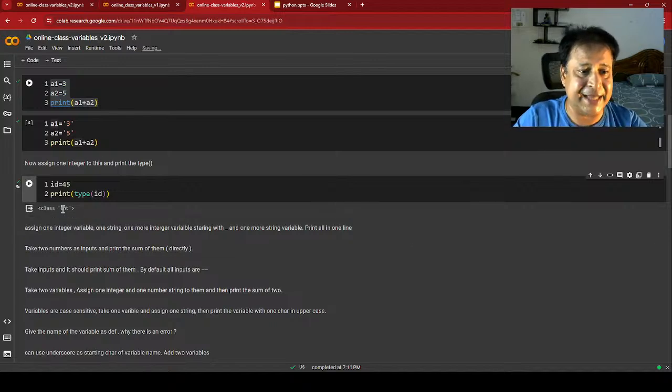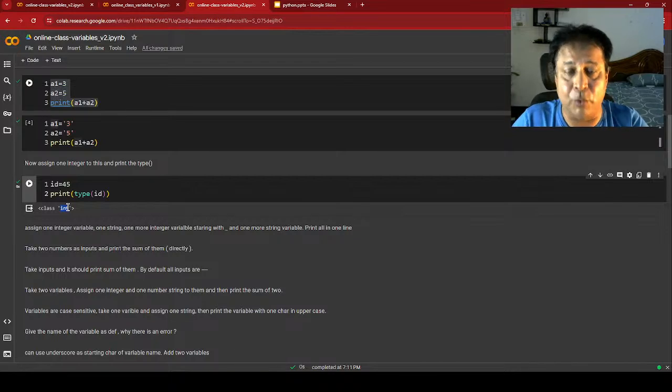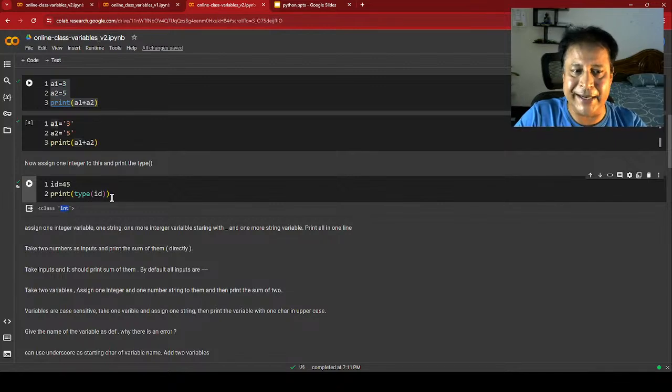Okay, it says that this is an integer. This is like asking what is the container, what is the type of container. I am not asking what is the data stored in it. I am just asking, just tell me it's a bottle or a basket or what it is. I am not asking how many liters of milk you have in the bottle. I am just simply telling what it is. So it tells that its ID is an integer, or I can say it's a string also. So let's just see that.